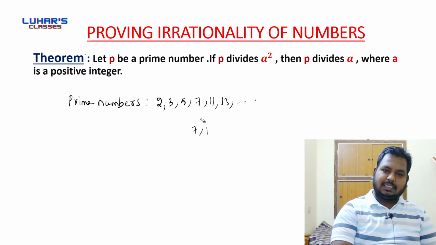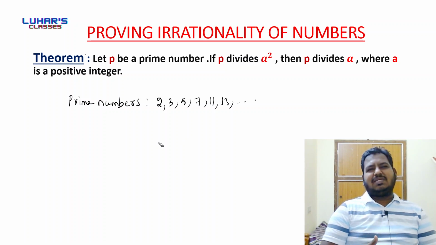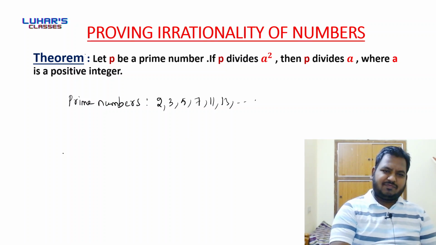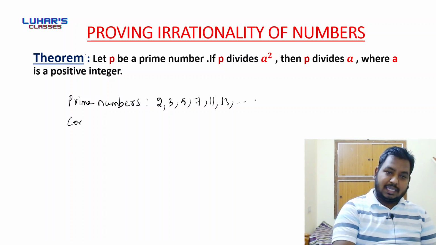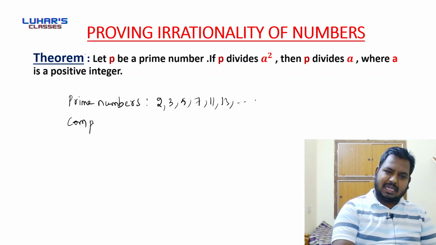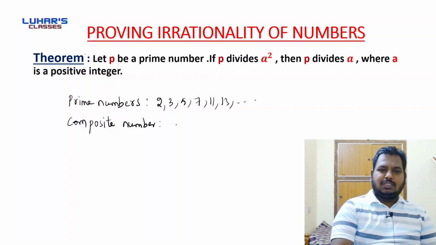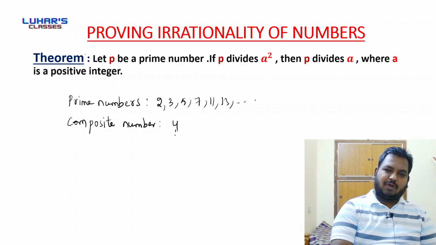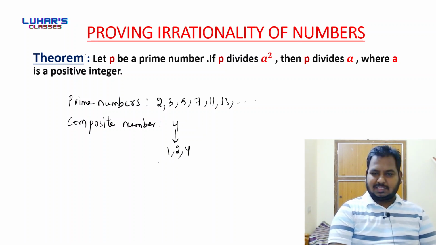Done? Right. Now you may ask me, sir, what is a composite number? I'll give clarity about composite numbers also. Any number having more than two factors is called a composite number. So you can say 4 is a composite number, because the factors of 4 are 1, 2, and 4. So it has 3 factors, and 3 factors means more than 2 factors.